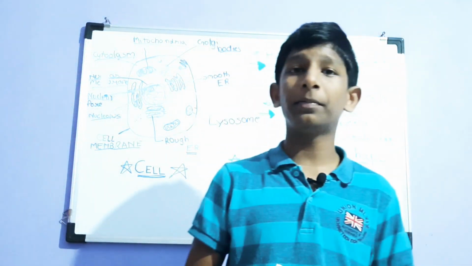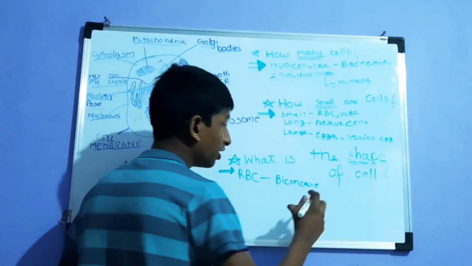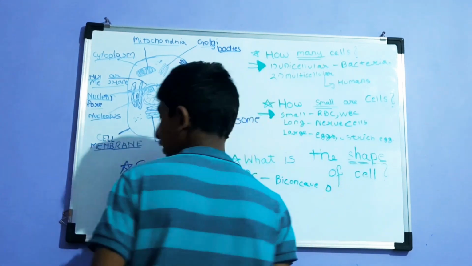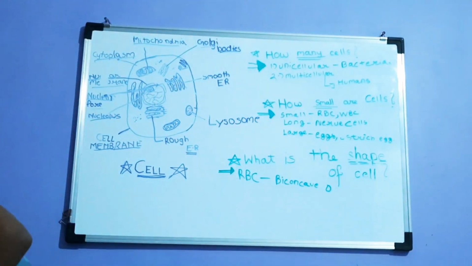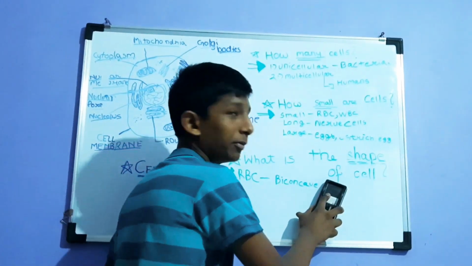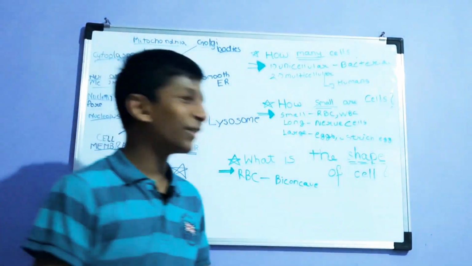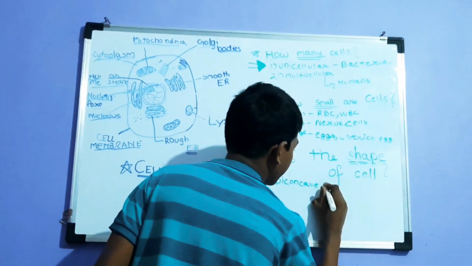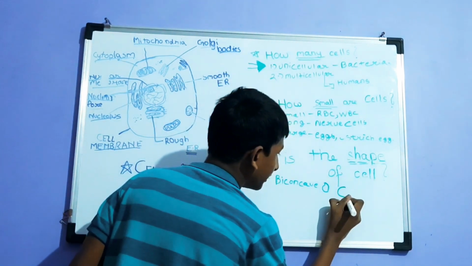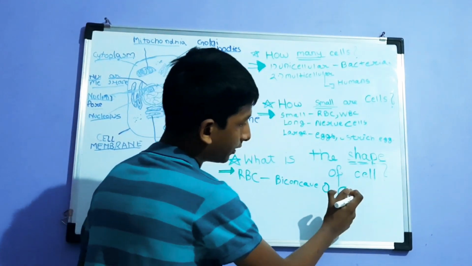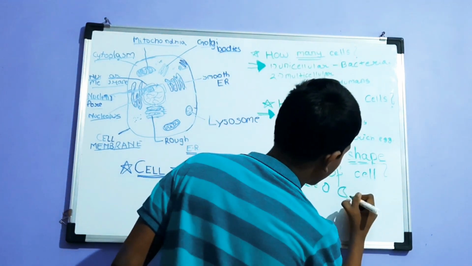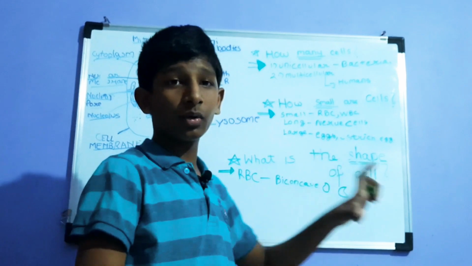Biconcave, most of you might know what concave is. Concave means one side is bulged and one side is small. I drew it really small. I know they are small, but I can't draw them small, then you will not be able to see. That was a joke. Like bulged out on this side, or hollow here. I mean, hollow on one side and bulged out on the other side.